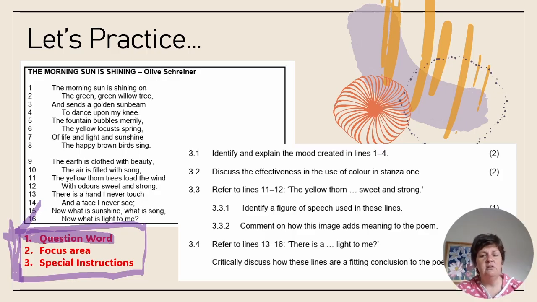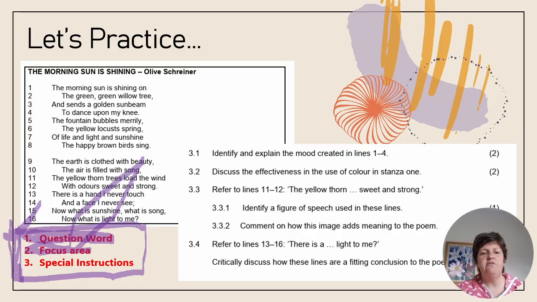The third and final layer then is that there are questions that ask you to interpret beyond normal factual explanation, where you've got to explain layers of emotion, you've got to explain what's implied by words, or you need to give your logical judgment of a situation. Those are your 3 marker questions, and the question words are things like critically discuss or comment on or account for. All right. The next component of a question is the focus area.